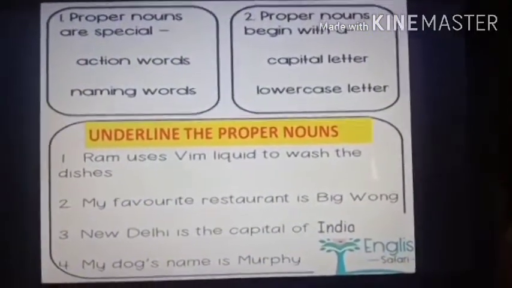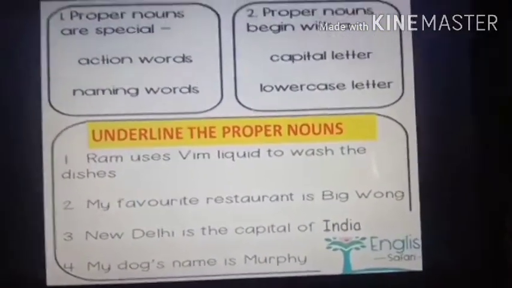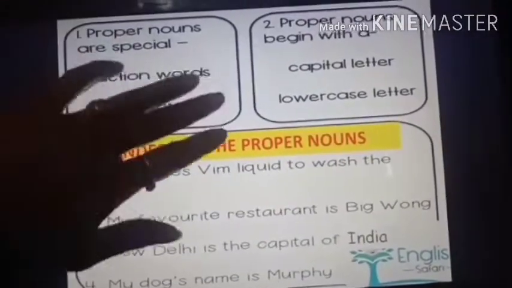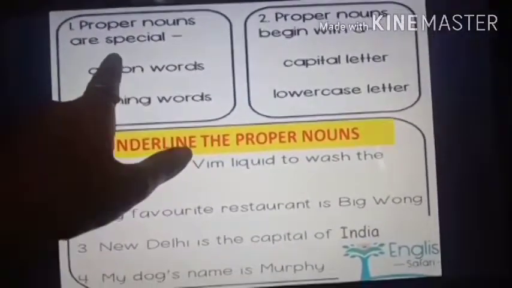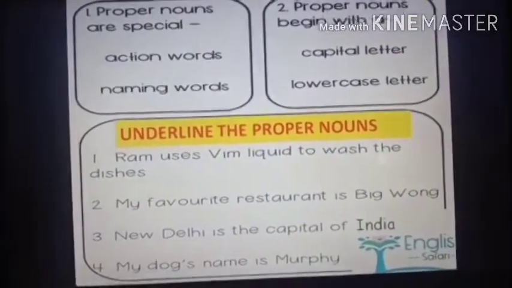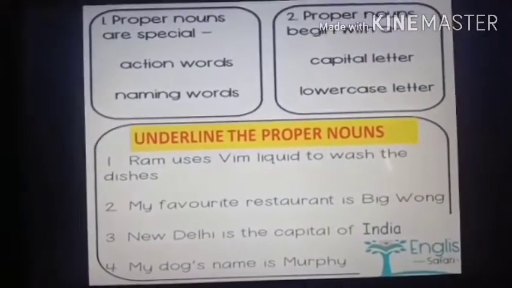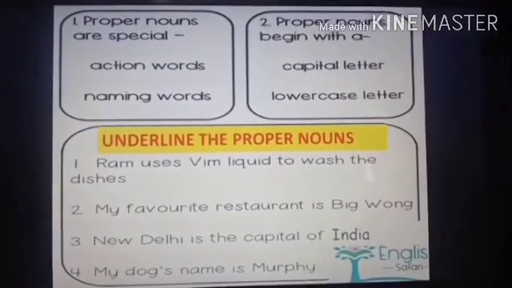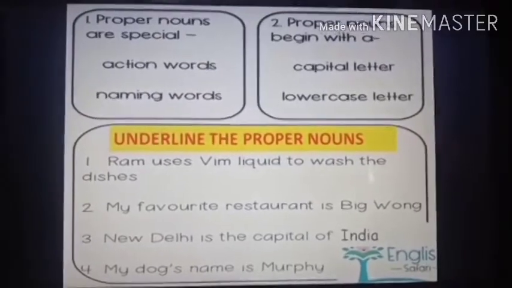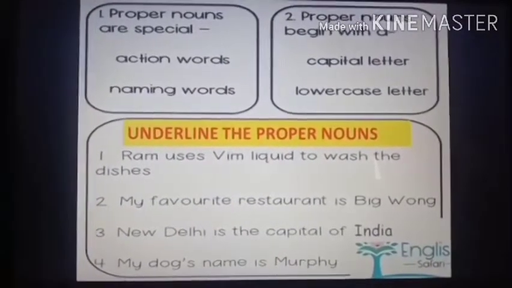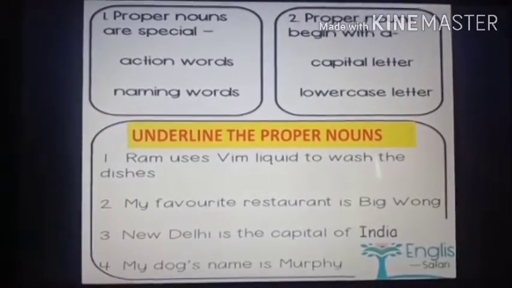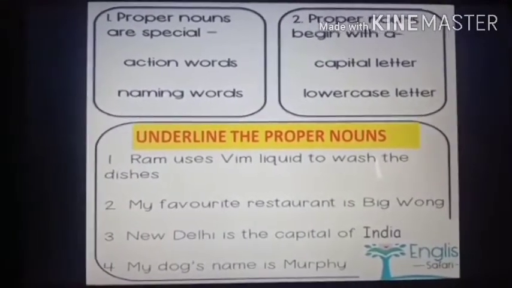Okay, now first of all, see, this is an activity, right? Now see, there are two boxes given on top. You have to just choose the correct answer. See, proper nouns are special action words or naming words. Naming words means, I had explained to you, they are the names of people. Naming words means names. So proper nouns are special action words or naming words. Action means verbs. Of course, it is not an action.